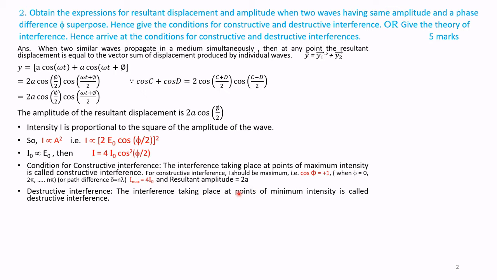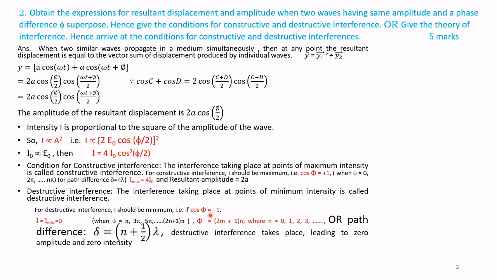Destructive interference. The interference taking place at points of minimum intensity is called destructive interference. For destructive interference, I should be minimum, or cos phi by 2 equals 0. Therefore, I minimum is equal to 0.